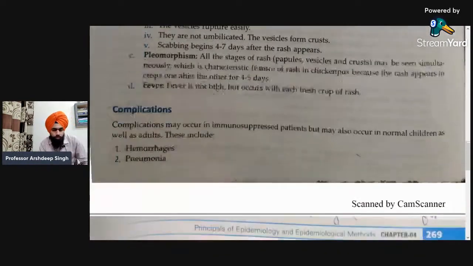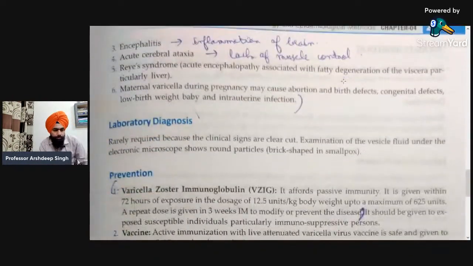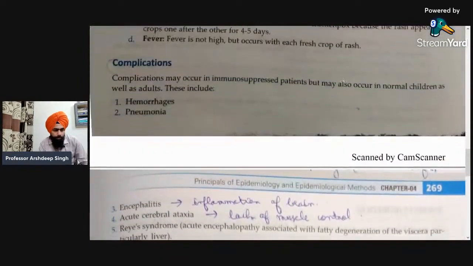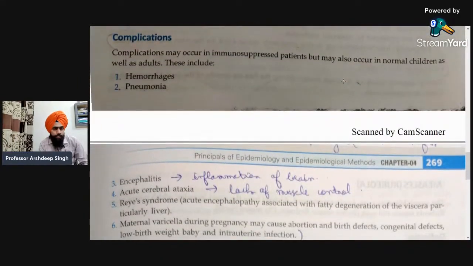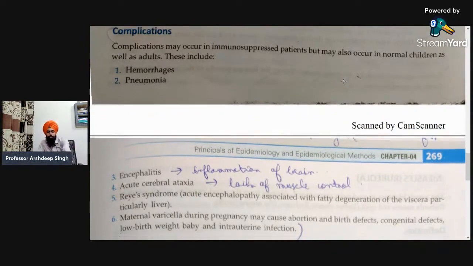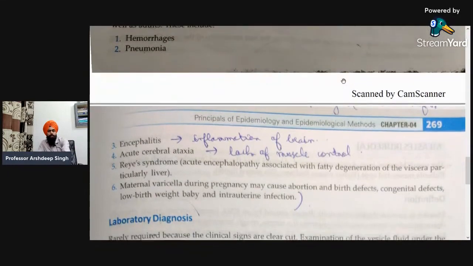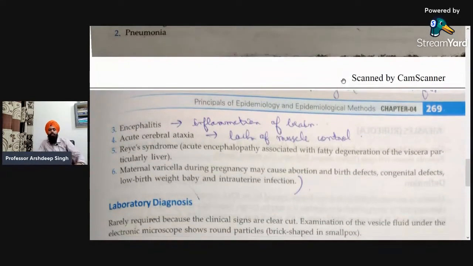Next is the complications. So what are the various complications that we can see in case of chickenpox? There are different types of complications. First of all is the hemorrhages, where some of the sites may be bleeding. Second is pneumonia. Third is encephalitis, that's the inflammation of the brain. That is one of the common complications in case of chickenpox. Next is acute cerebral ataxia.